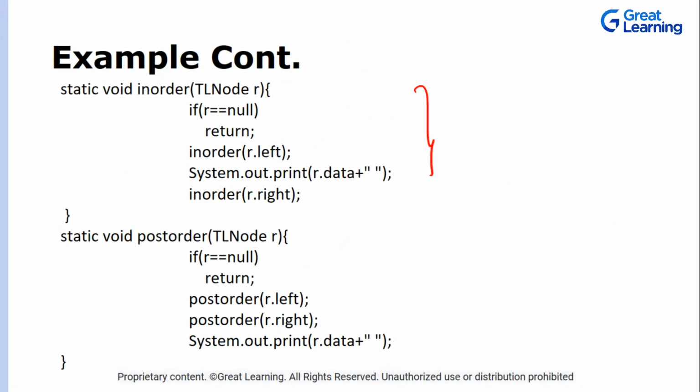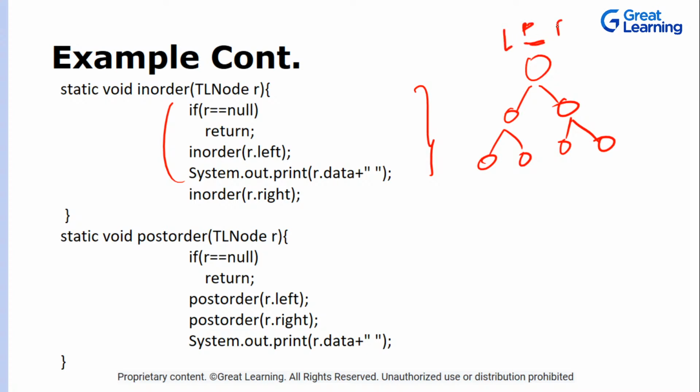Okay, done. So now if we talk about inorder, whenever you are in a particular node, it will work in such a manner that, inorder means that whatever you are doing, the printing statement will be in the middle. So go on the left, print, and then go on the right. So LPR. Earlier it was PLR, print, left and right. Now this time around it is L, that is go on the left side, print the data, go on the right.